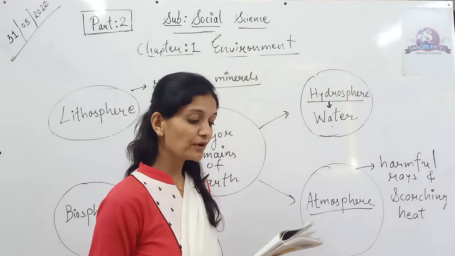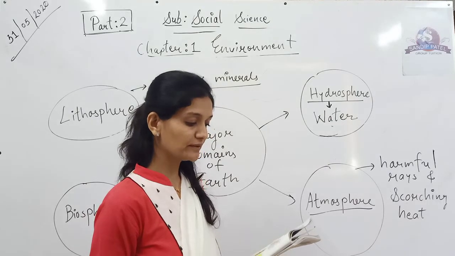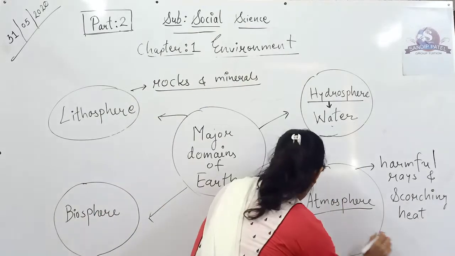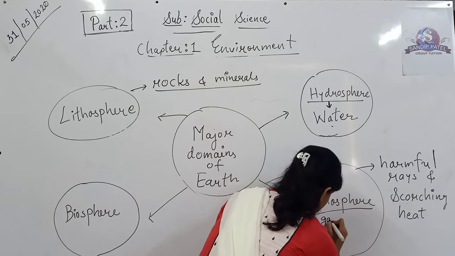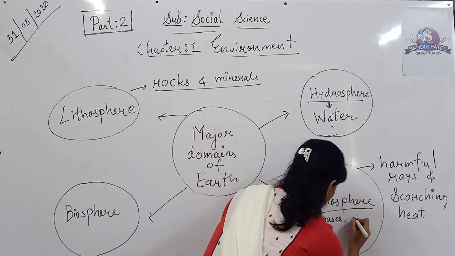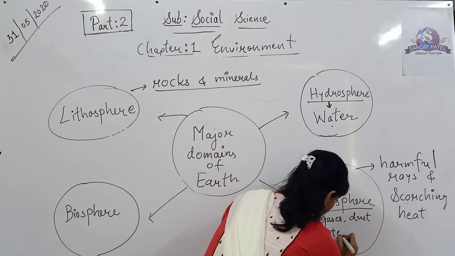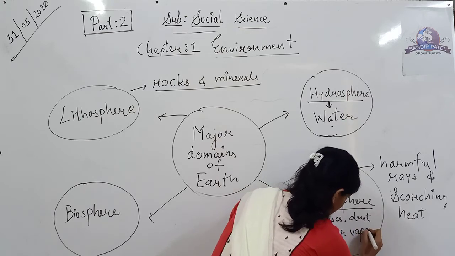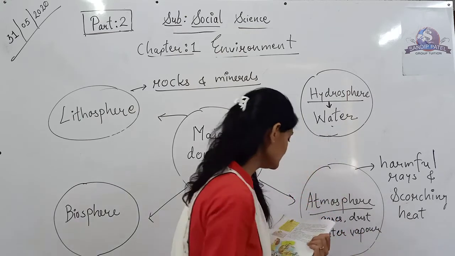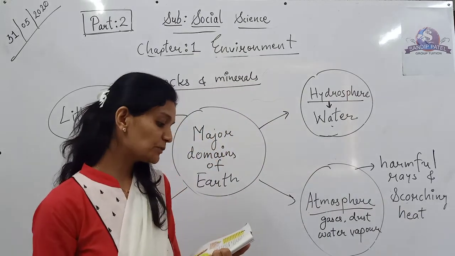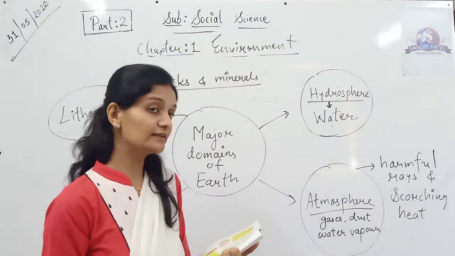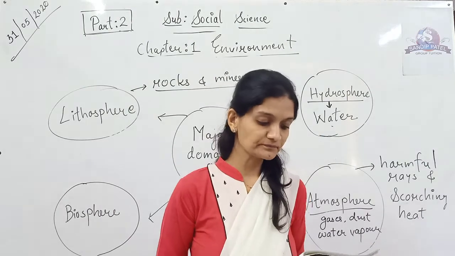It consists of a number of gases, dust and water vapor. The changes in the atmosphere produce changes in the weather and climate.